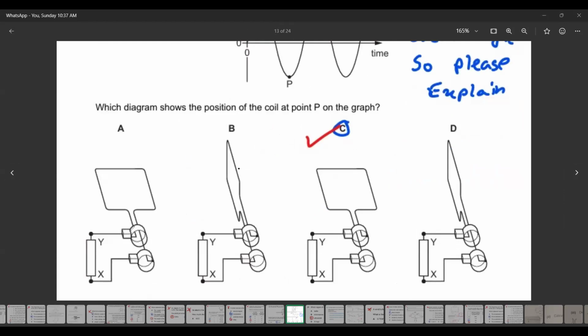So if it is connected in this way, it means it has rotated how much? It has rotated 180 degree out of the phase.